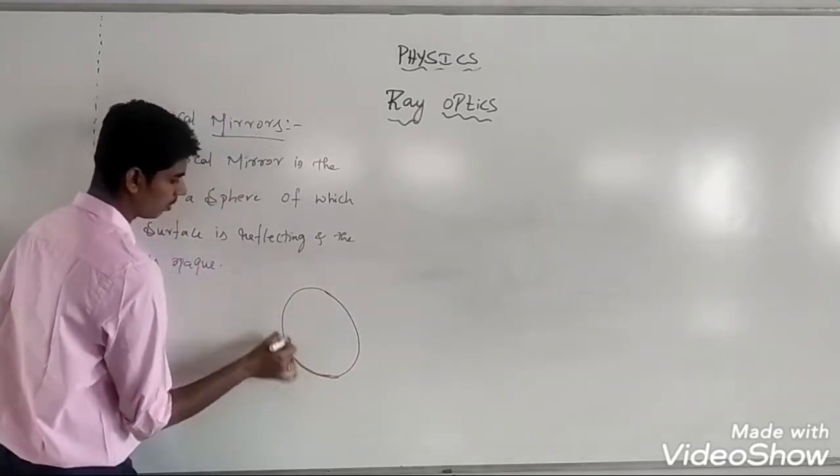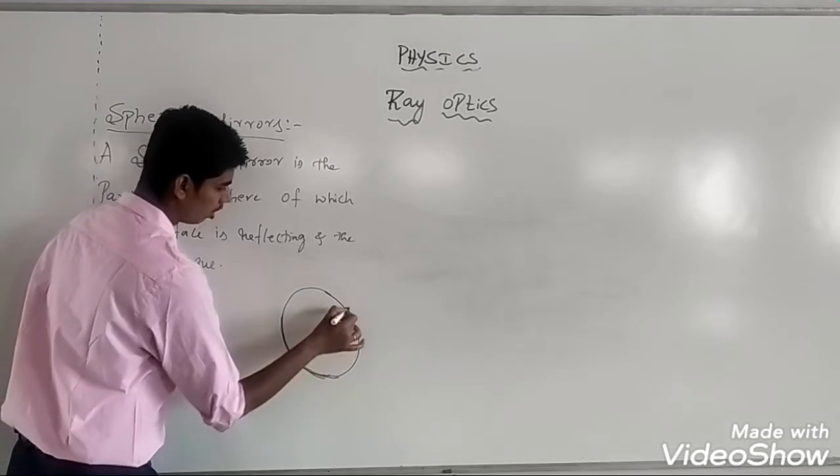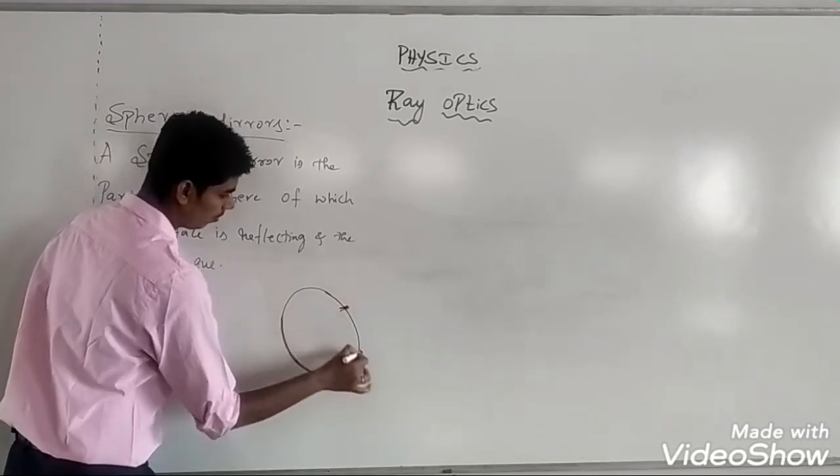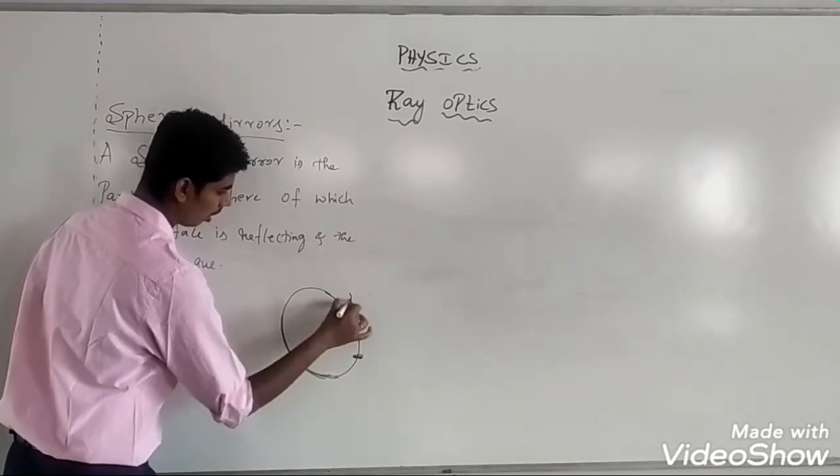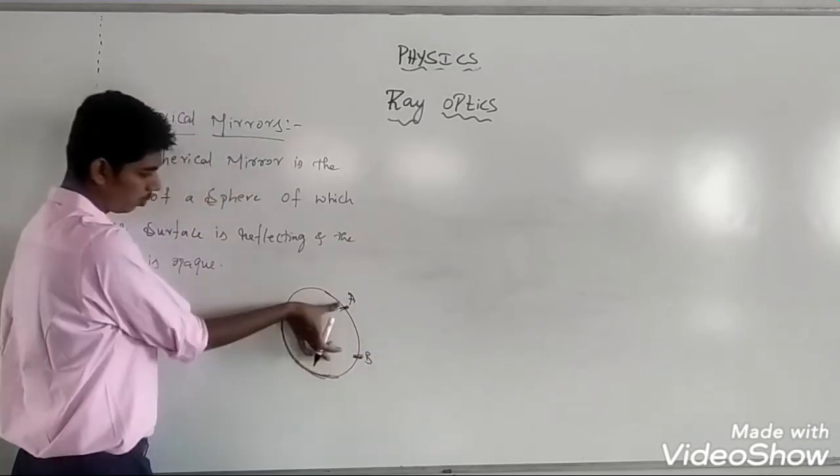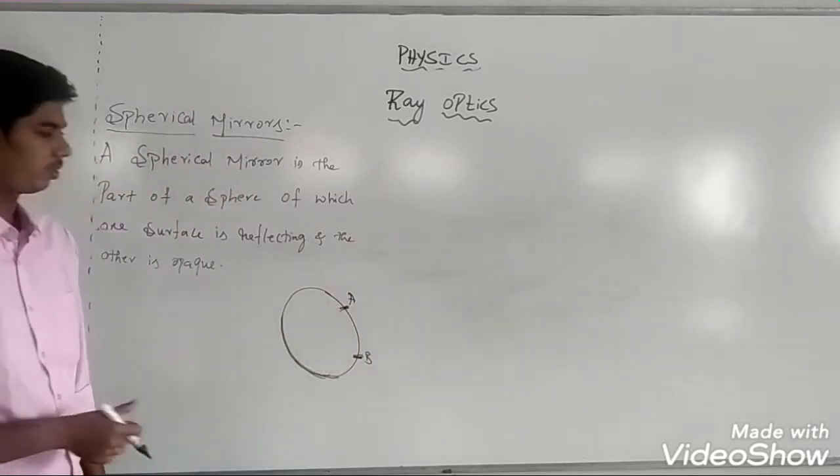Suppose this is a sphere. This will be a part of the sphere, AB. See, this portion AB is part of a sphere.